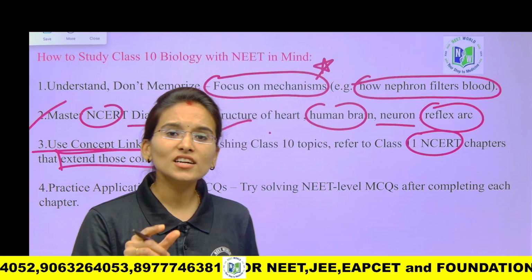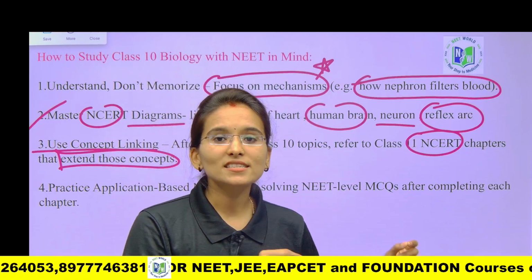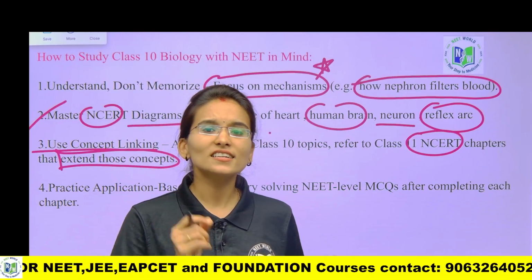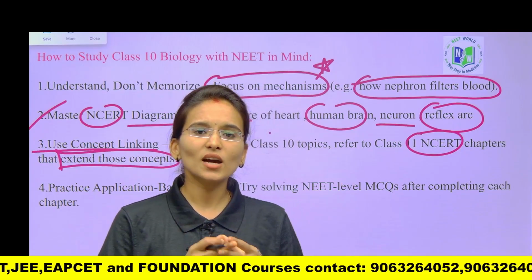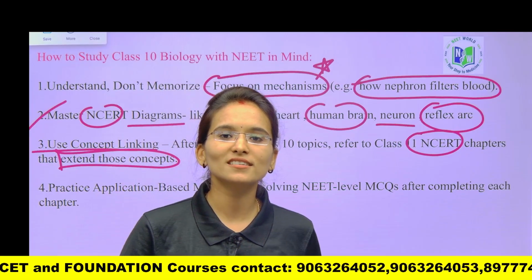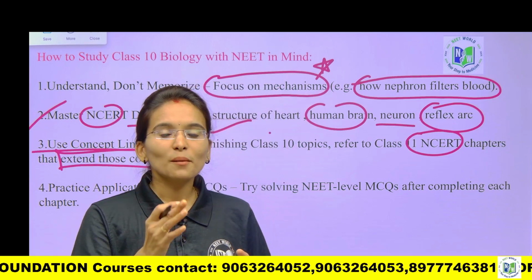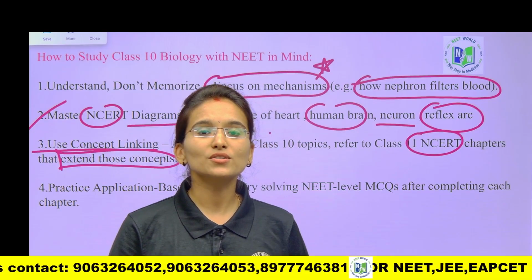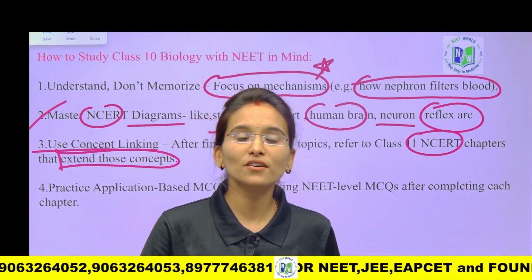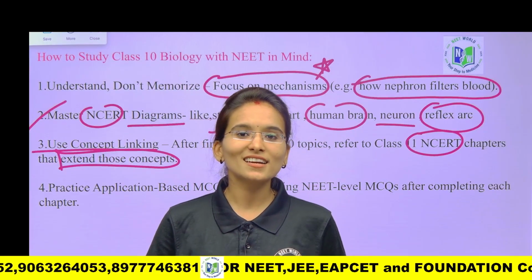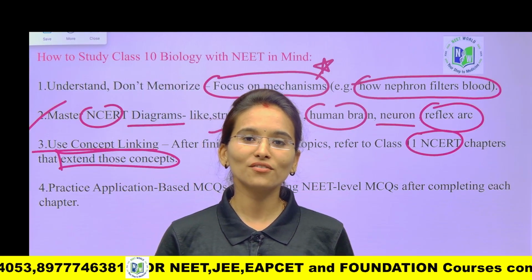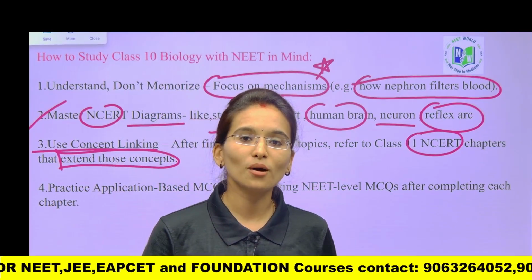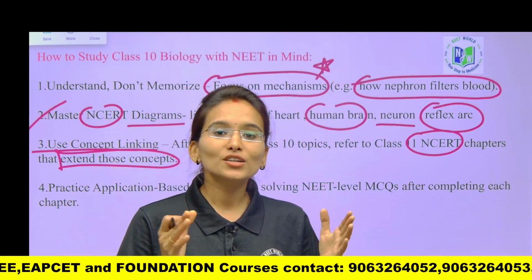You need to learn each and every topic by linking it from the basic level to the advanced level, my dear students. So this is a proper strategy. You need to understand each and everything. For example, instead of just learning the chapter Tissues, you need to understand how tissues are formed and what the different types of tissues are. To understand all these concepts, you need to be perfect in the first chapter of your 9th standard, called Cell, the Fundamental Unit of Life. When you are perfect with cell biology, then you are going to understand how the tissues are formed. This is the actual way that you need to follow.